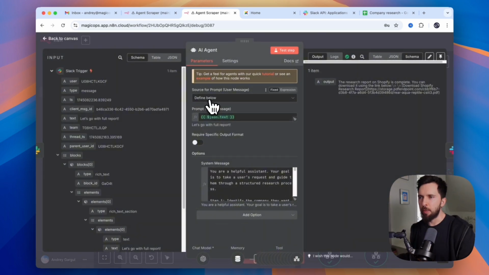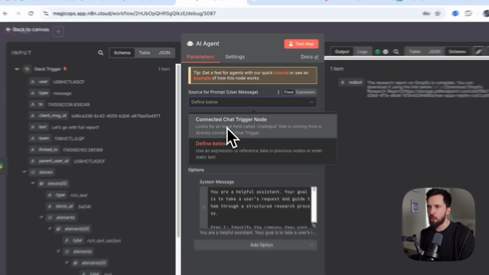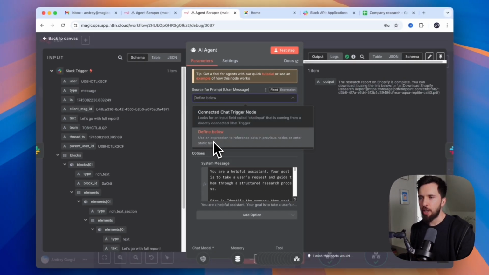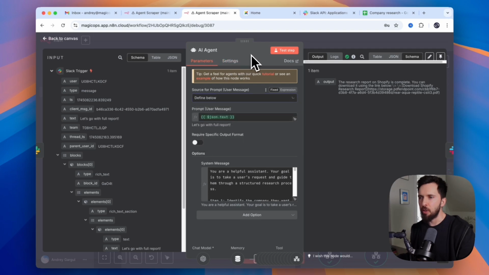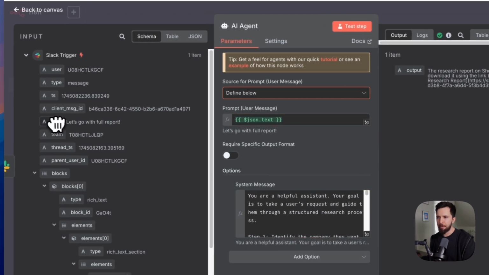It's pretty simple. By default, I believe it's going to set up the connected chat trigger node. But since we're using the Slack trigger and not the chat trigger, we want to switch it to define below and prompt user message. We just take our message from the Slack trigger, which is text, and drag and drop it here.